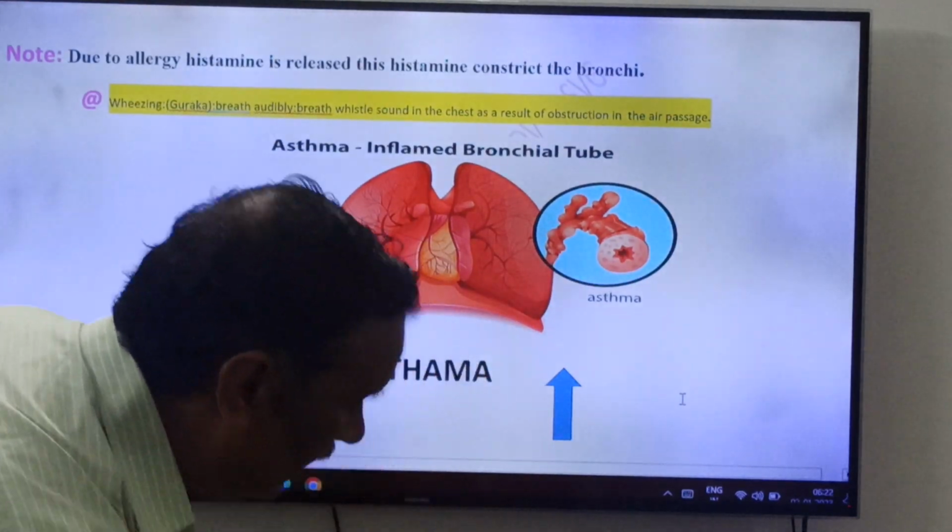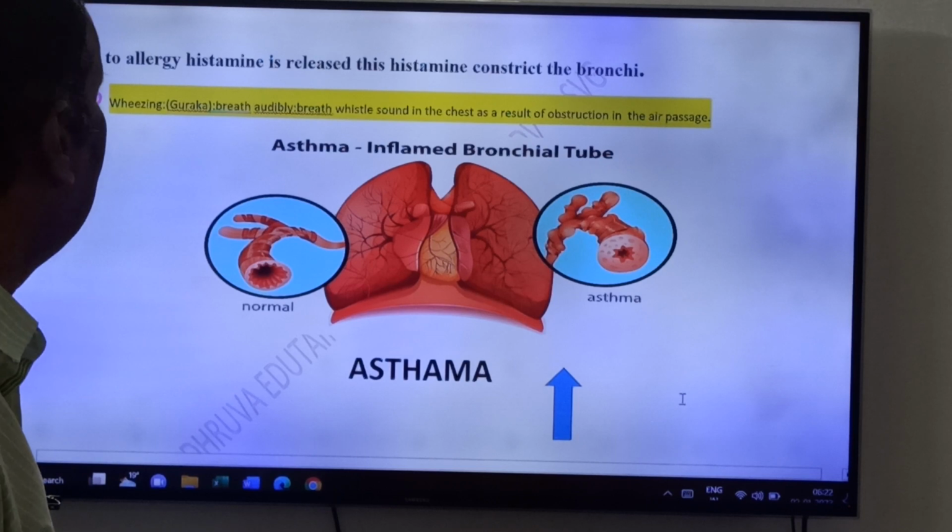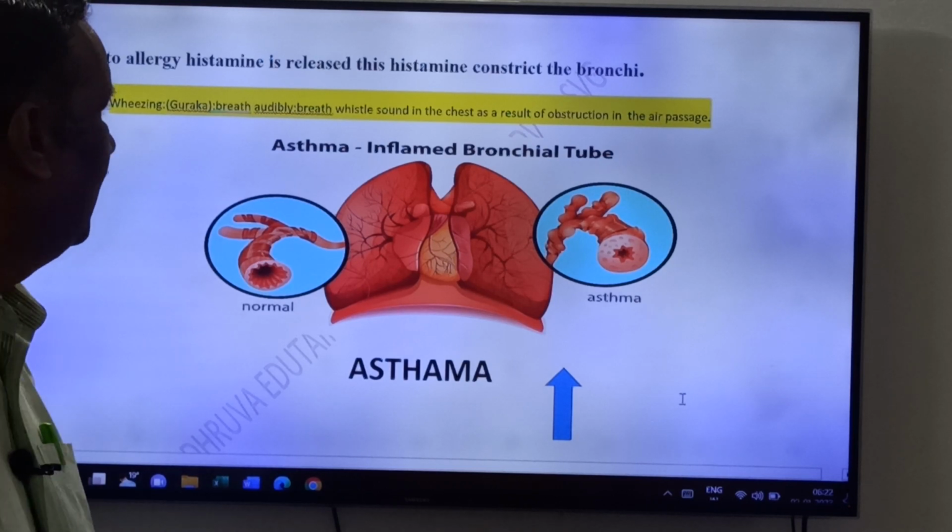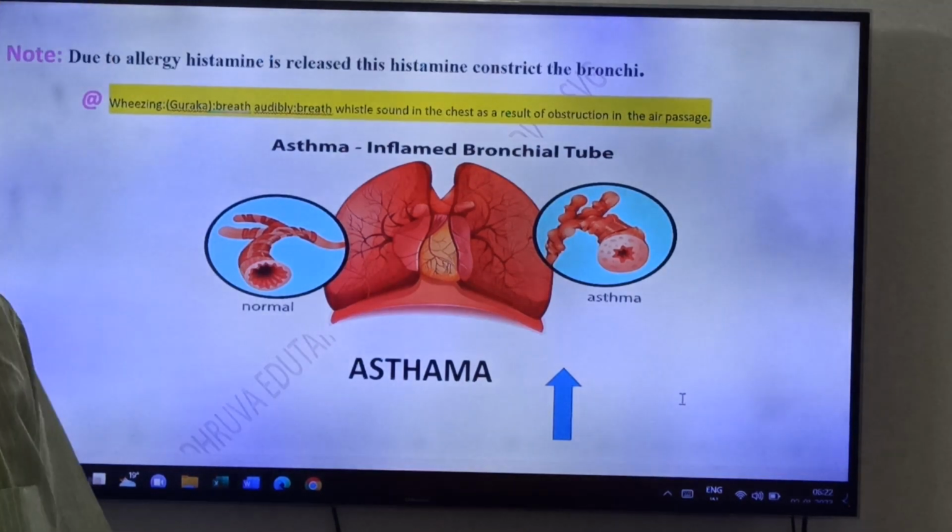Yes, friends. This is due to what, friends? Due to allergy. Histamine is released, and that histamine constricts the bronchi.